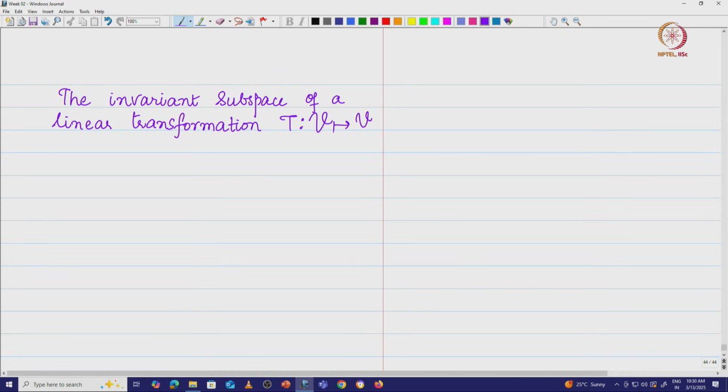For example, T operating on vectors in Rn maps it to a set of vectors in Rn.